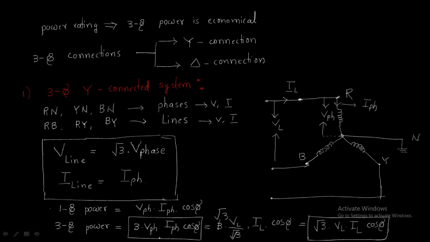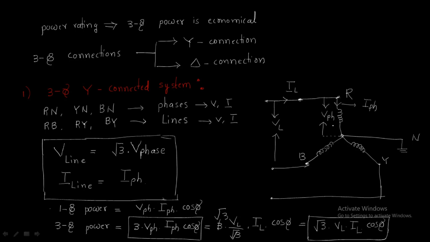Okay. This is about the three phase star connected system. Simply, a star connected system means it looks like a star. We have three phases, one phase, two phase, three phase, and a common point, which is called the neutral.